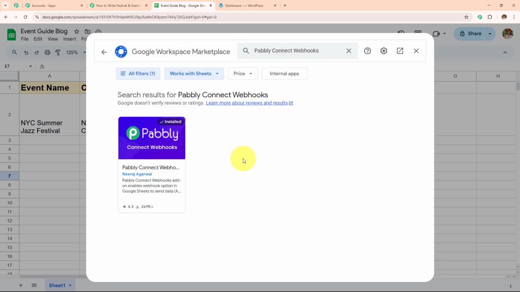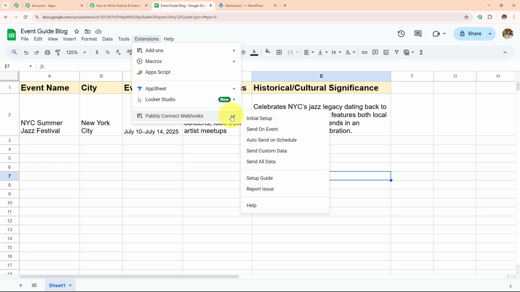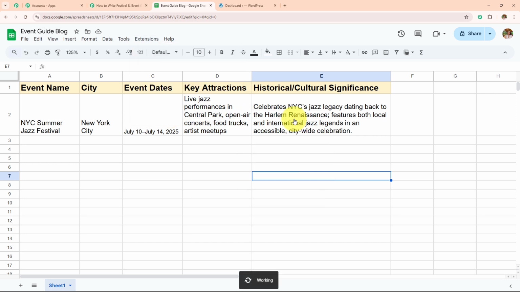And it is showing install because I have already installed this in my Google Sheets. But if you are doing this for the first time, make sure that you follow the same process and install this Pabbly Connect Webhooks. After you install this, it will start appearing over here, and from here you have to go towards this initial setup.